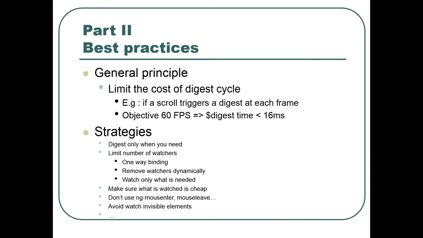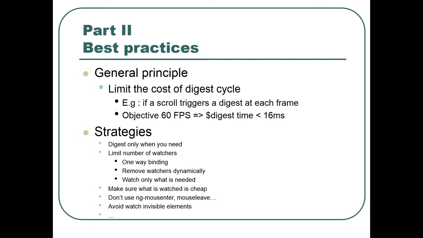So the general principle of the best practices, it's more our own best practices, what we figured out by working with Angular, is basically to limit the cost of the digest cycle, and this is done by reducing the number of watches.